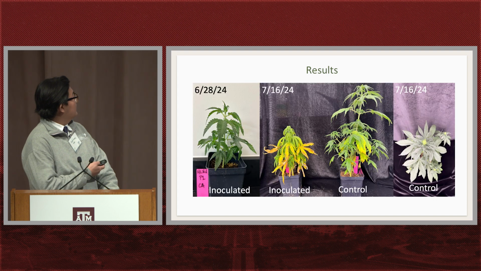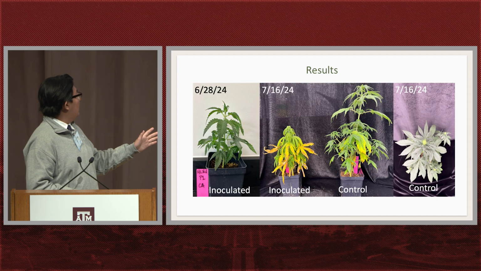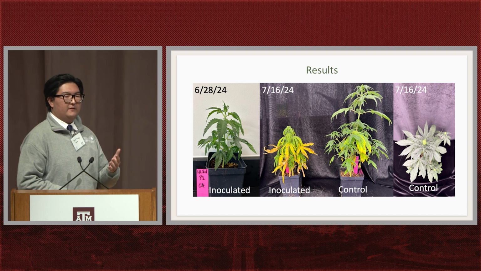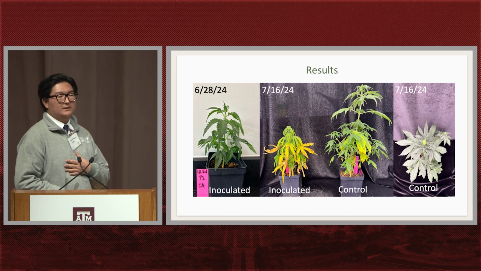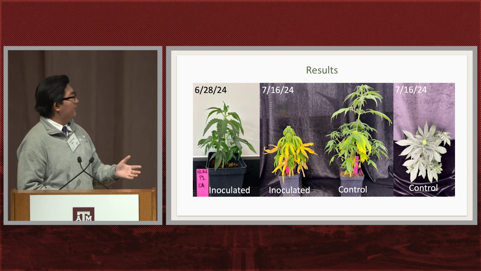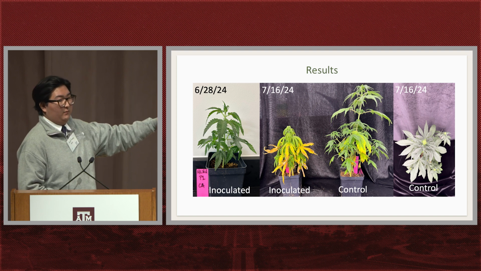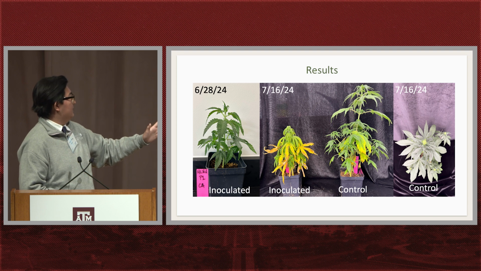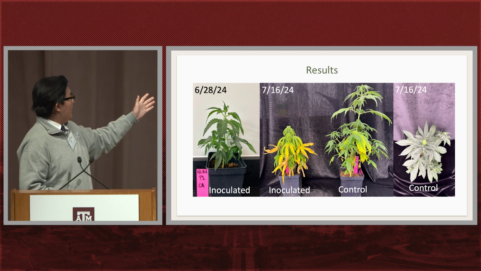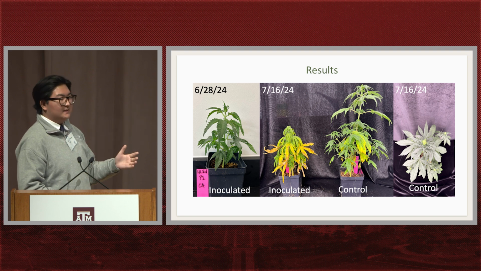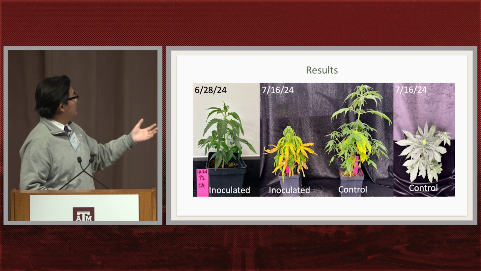So going to our second results, this shows how our plant maintenance was improved, because the summer before mine, we weren't able to get any budding with the plants. On the right side, it shows a control plant with the flower forming a bud, which is very important and very nice for our research. This also compares the two plants, the control and inoculated, showing the differences in symptoms. As you can see, the leaf chlorosis and the stunted growth.